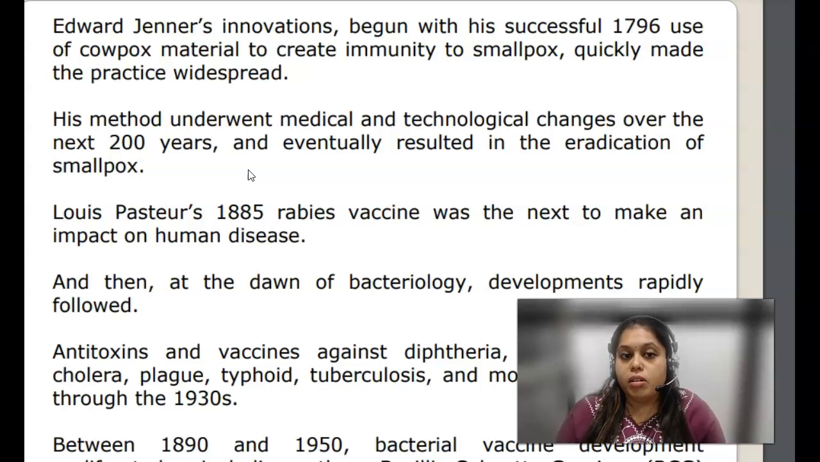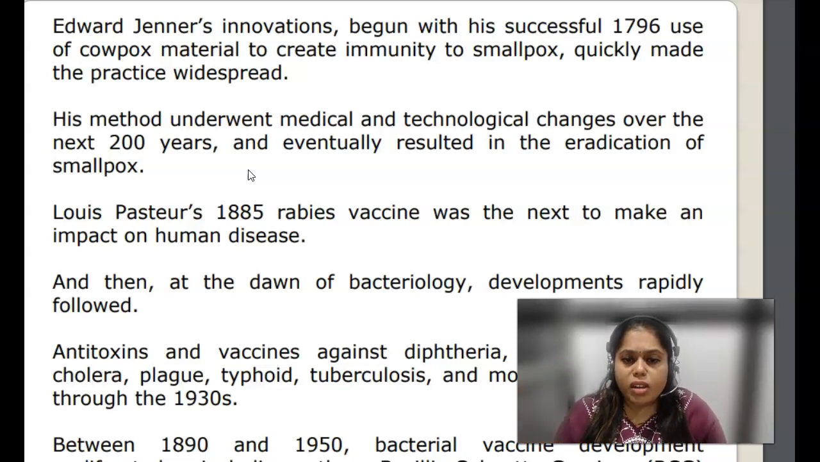Apart from Edward Jenner, there is Louis Pasteur. Apart from smallpox there were a lot of other diseases like plague, cholera, tuberculosis, typhoid, and rabies. All these diseases were affecting humankind to a very large extent. So in 1885 Louis Pasteur developed a vaccine for rabies. It had a greater impact because rabies is a disease that affects the neurons, and people used to die because of it.